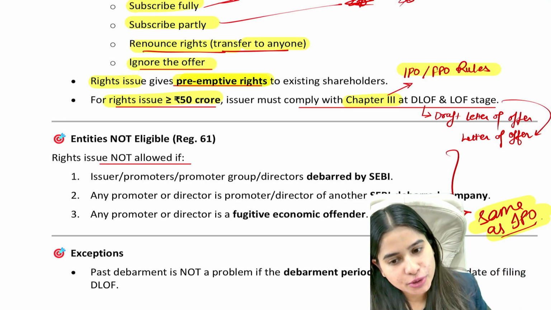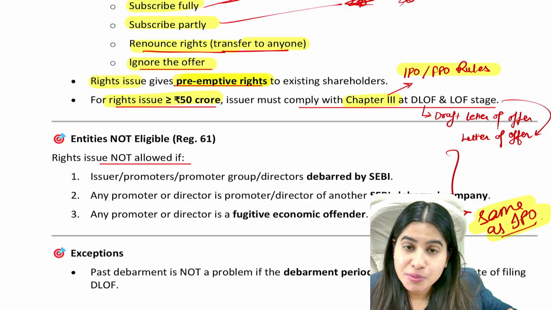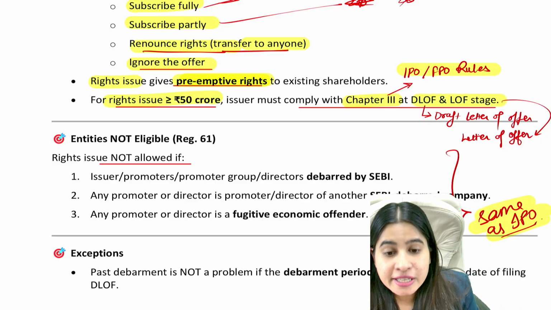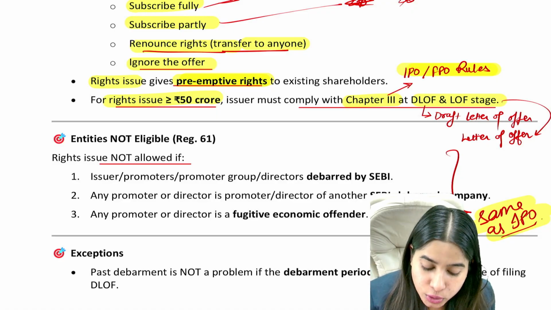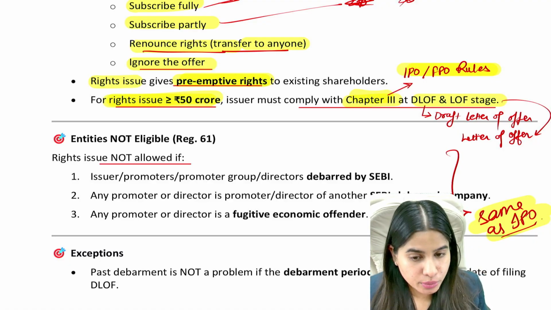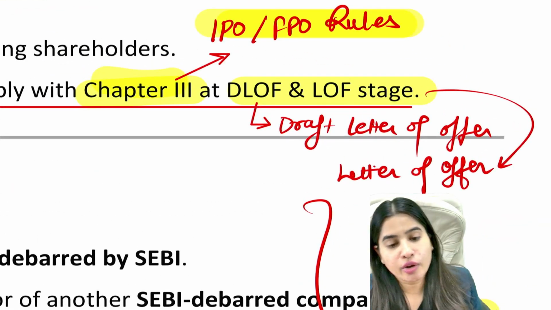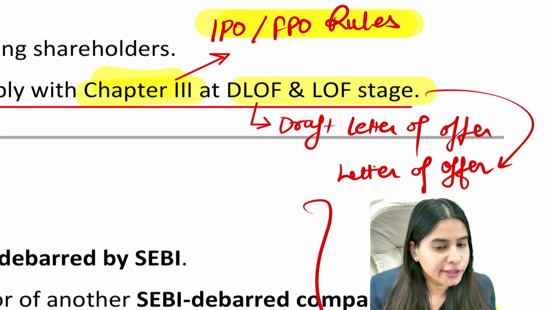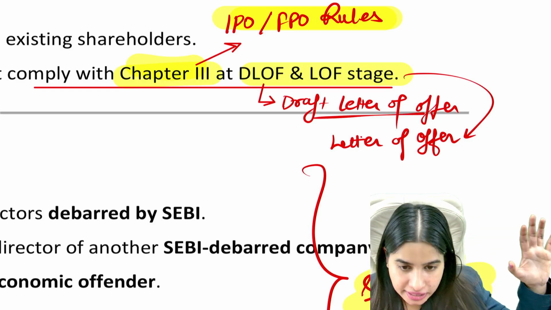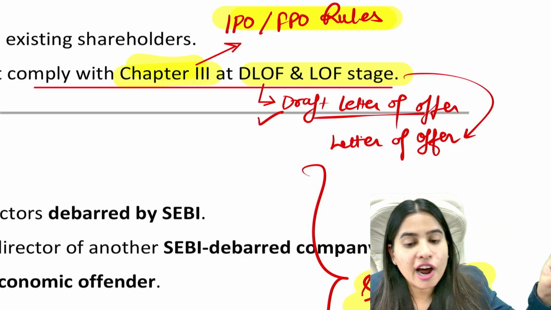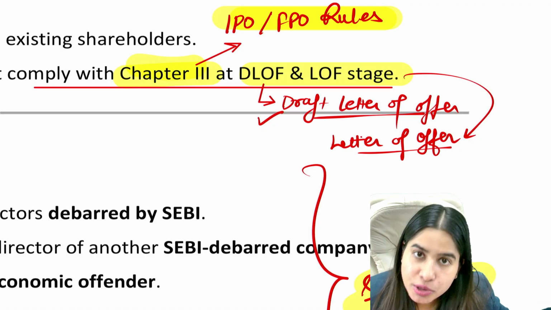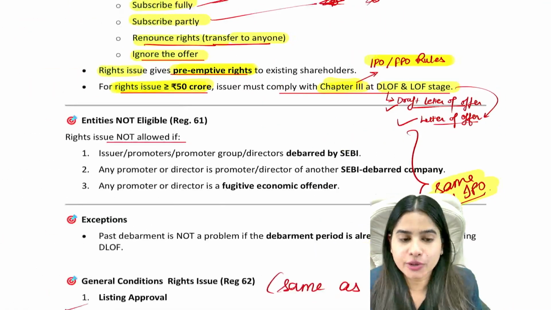That is IPO and FPO rules. Whatever IPO and FPO rules we studied regarding draft prospectus and prospectus, the same rules will also apply to a right issue if the right issue size is 50 crores or more. Regarding DLOF and LOF, what is that? DLOF is draft letter of offer. LOF means letter of offer. Just like there is a draft prospectus in IPO, in the same way there is a draft letter of offer in a right issue. And just like there is a prospectus in IPO, in the same way there is a letter of offer in a right issue.